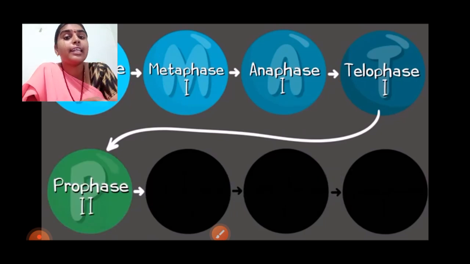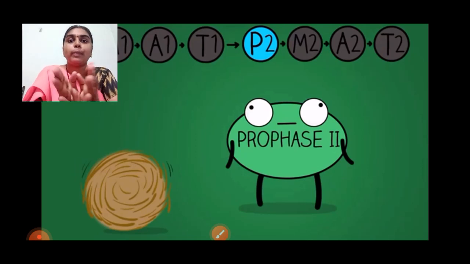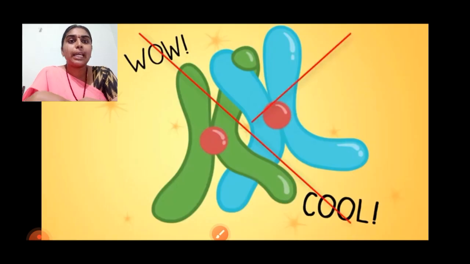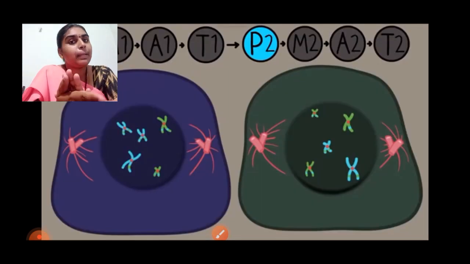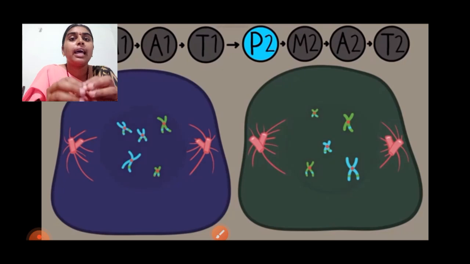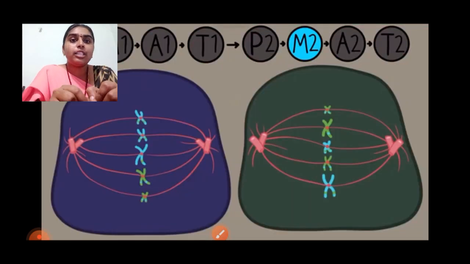Then entering into meiosis 2, again PMAT: prophase 2, metaphase 2, anaphase 2 and telophase 2. In prophase 2 the genetic material is there, but crossing over and chiasmata formation will not occur. Simply the nucleus and nuclear membrane are lost, the cell organelles are lost, and condensation of the genetic material occurs. Then in metaphase 2, the 5 chromosomes each are arranged in the middle of the cell.